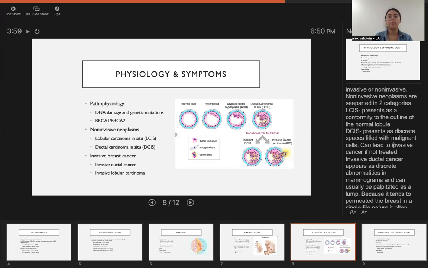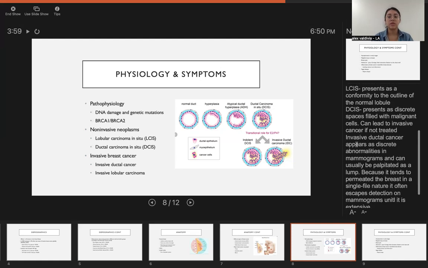LCIS presents as a conformity to the outline of the normal lobule. I think I have a picture here. And then DCIS presents as discrete spaces filled with malignant cells. It can lead to invasive cancer if not treated.